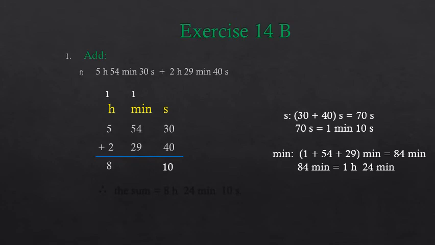And now we will add the hours. 5 hour plus 1 hour plus 2 hour is equal to 8 hours. And so the sum is equal to 8 hour 24 minutes 10 seconds.